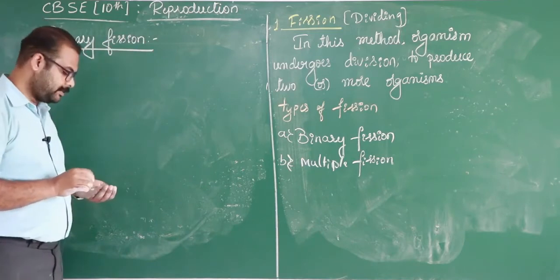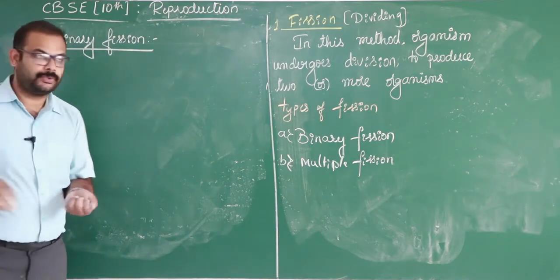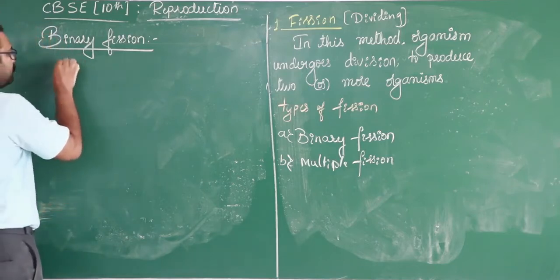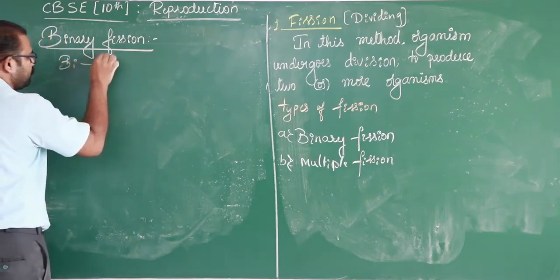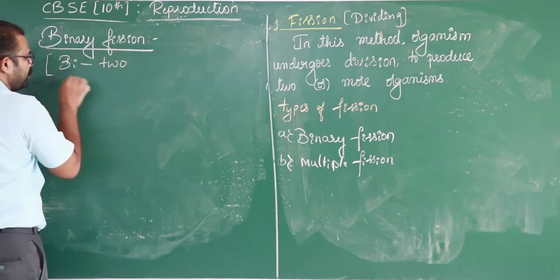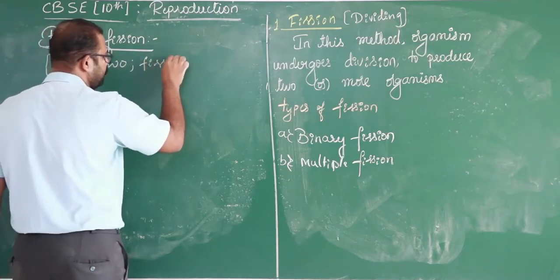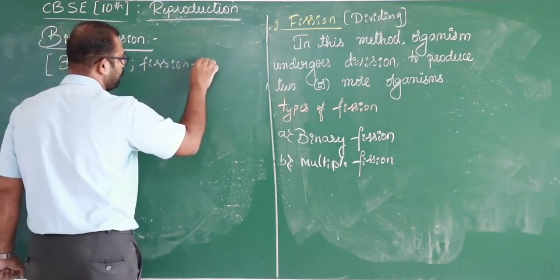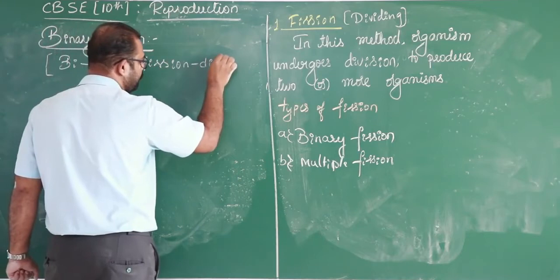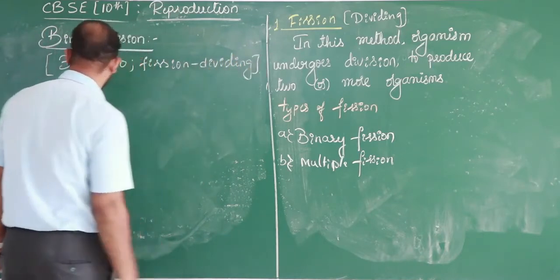Binary fission. Here the word binary refers to two. Bi refers to two. Fission means dividing.